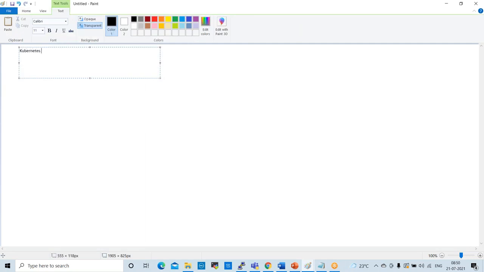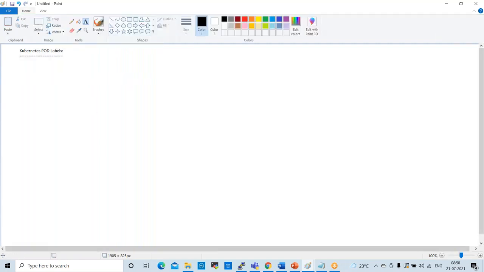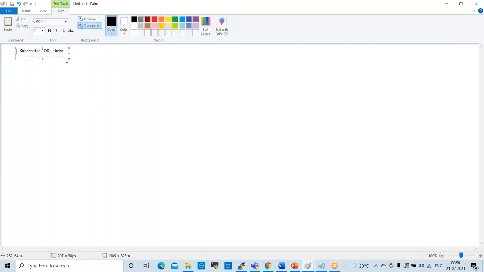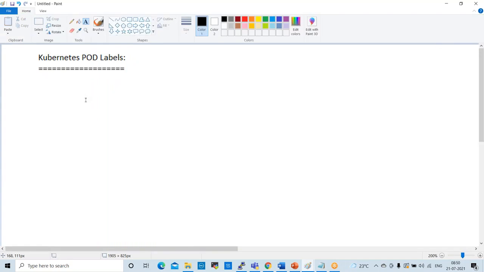So labels are like, for example, Kubernetes pod labels. Label means naming convention. So where do we use these labels?